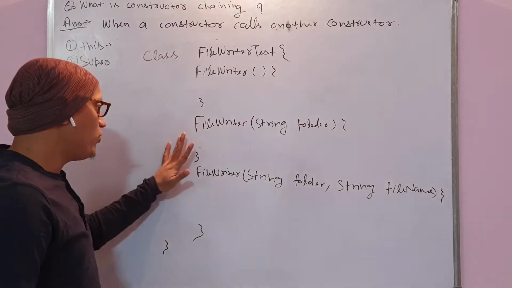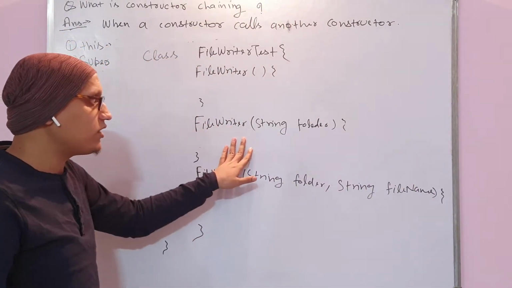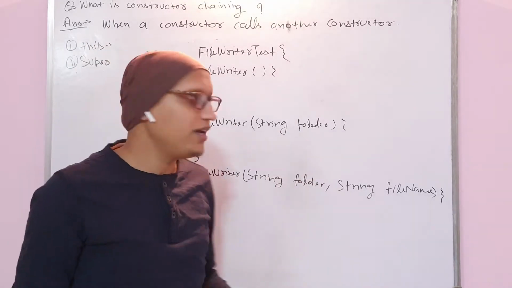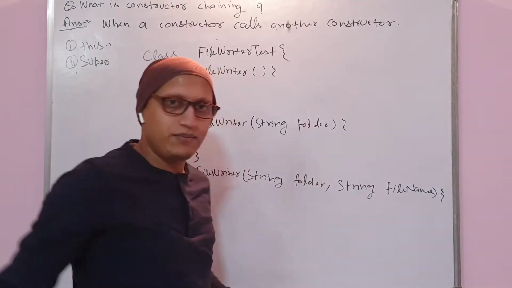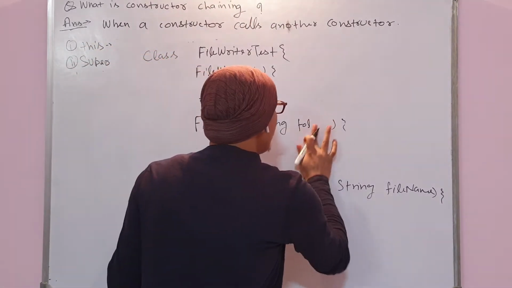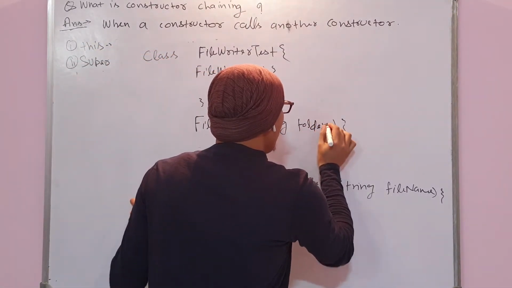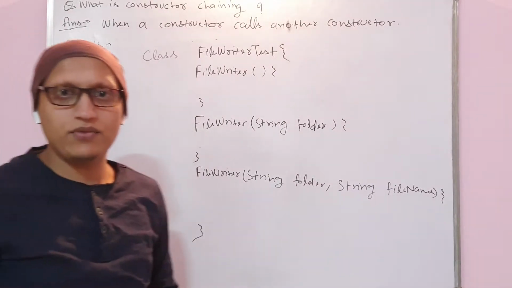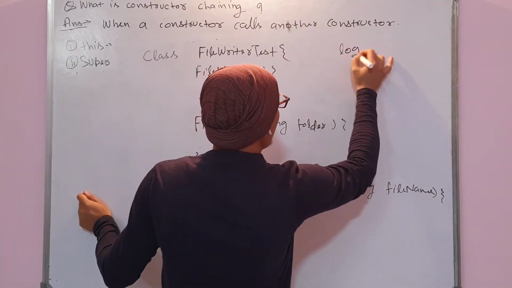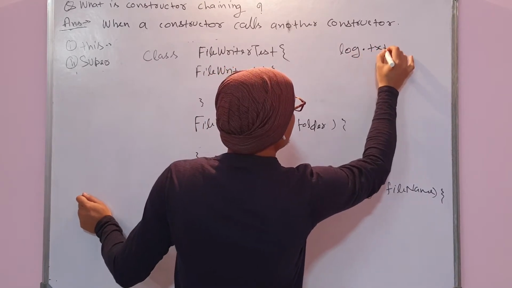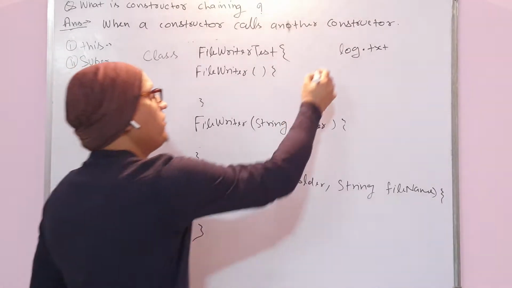Okay, there is one more scenario. Suppose there is one more constructor where you just need to define the folder name, and the file name will be some default name. Suppose the default name is something like log.txt, some default file name.